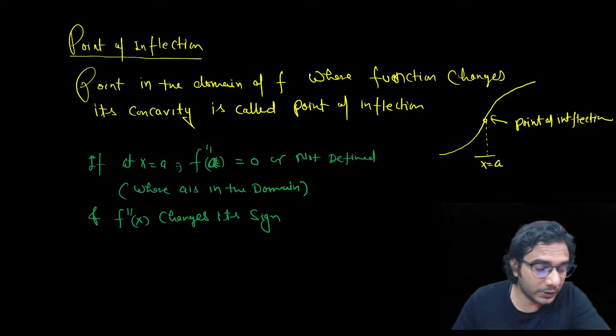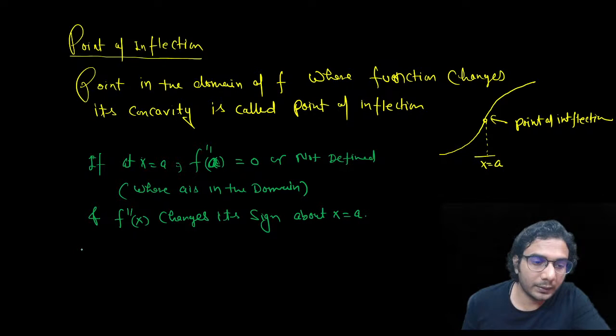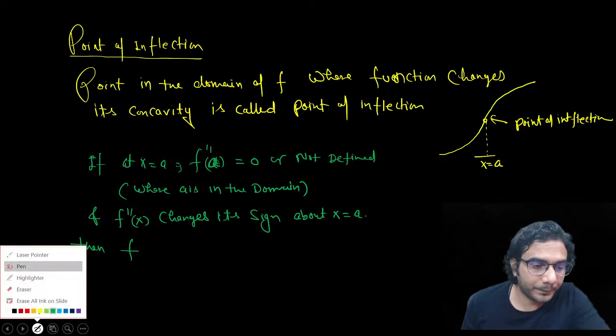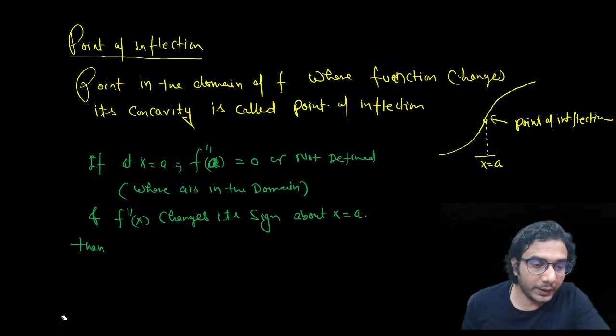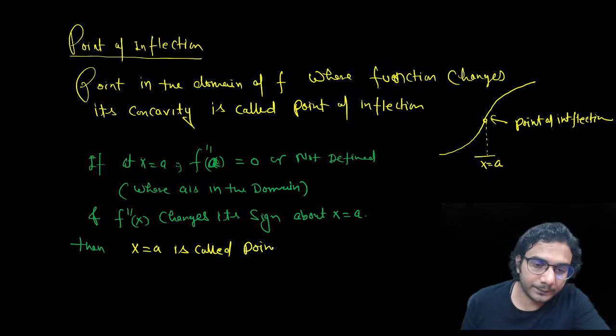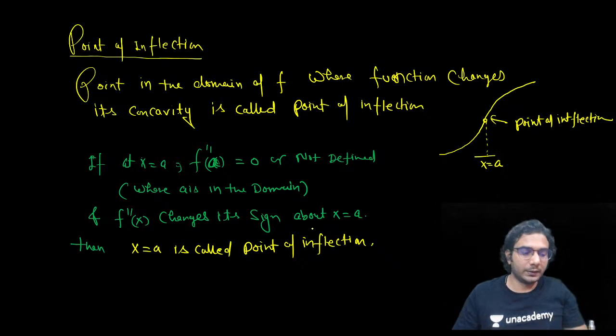So if it changes its sign about x is equal to a, then x is equal to a is called a point of inflection. I hope it is clear.